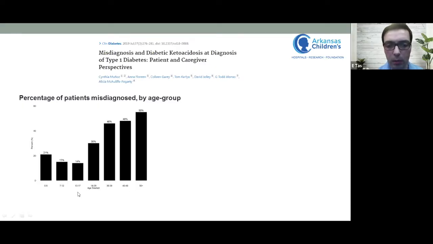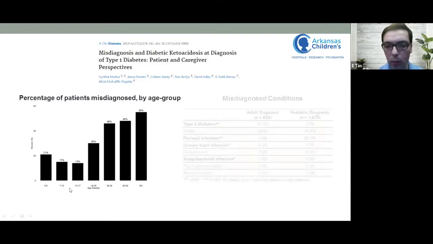So the participants were sent a survey, and these are the participants of the type 1 diabetes exchange registry. So either adults with type 1 diabetes or the parents of the children with type 1 diabetes received this survey, and they were asked about their pre-diagnosis experience. Roughly 18 to 20% of pediatric age patients were misdiagnosed according to the survey result.